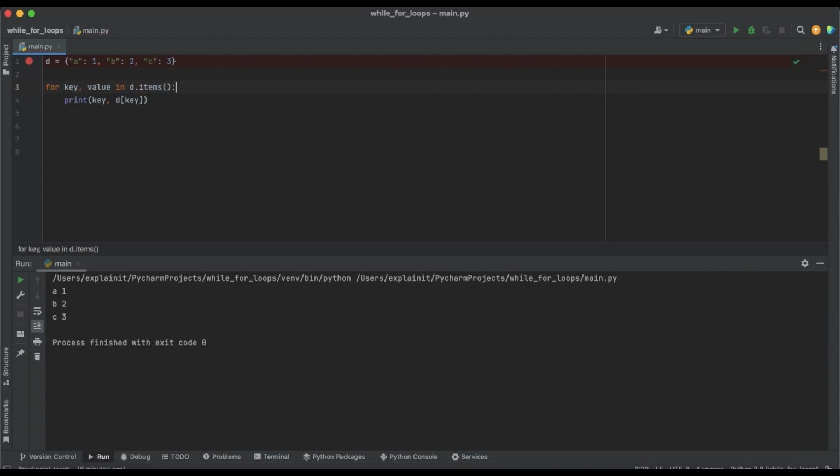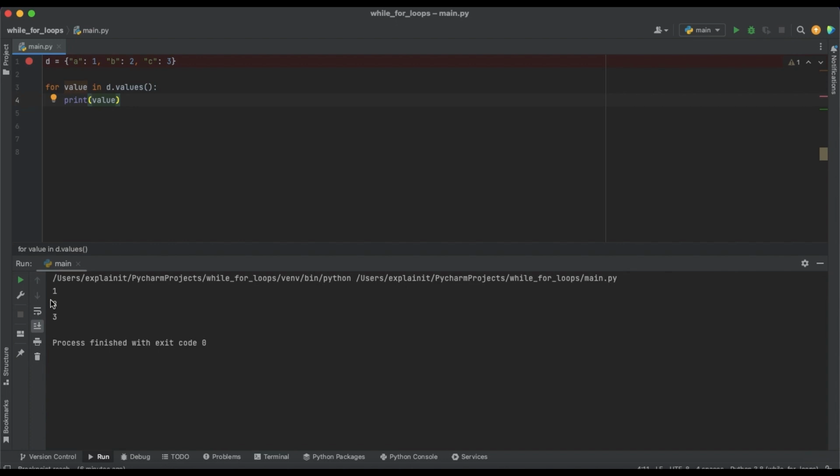Check the video about dictionaries to know what it is. We will just print key and value. It looks more clear, and in the result we will have the same. We can also use the values method to iterate over just the values of the dictionary. So for example, we will use values, and now we will print just the values. So we don't need keys, we want to print just the values, which are 1, 2, 3.